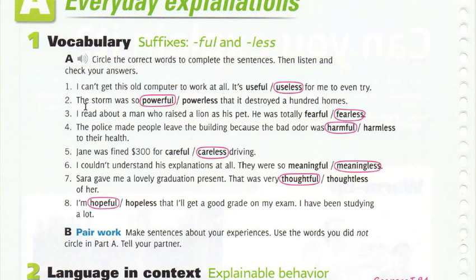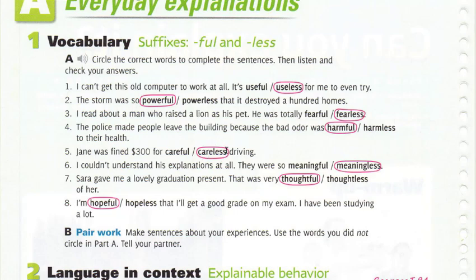Number 3, I read about a man who raised a lion as his pet. He was totally fearless. So he had no fear. He was fearless. Number 4, the police made people leave the building because the bad odor was so harmful to their health. So it was full of harm. Number 5, Jane was fined $300 for careless driving. So her driving had no care, or it was careless.